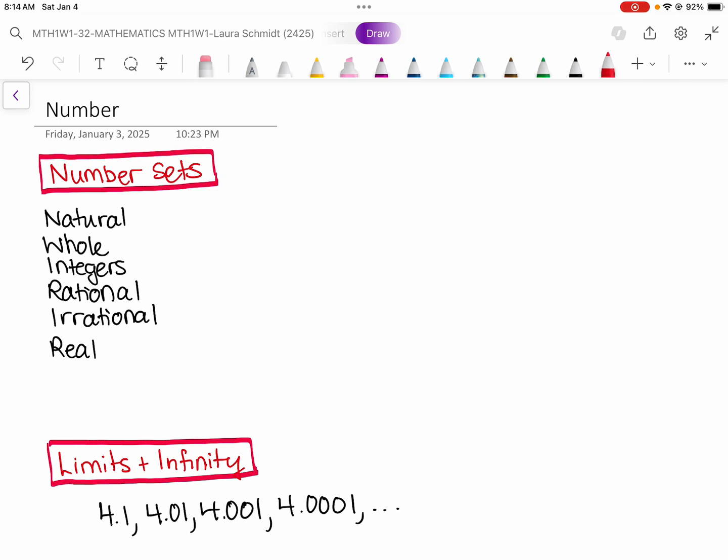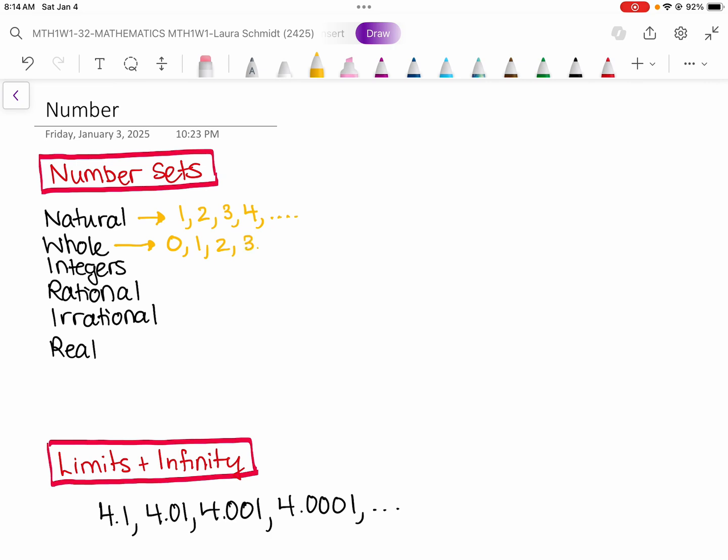Okay, so we started with number sets. So these are just talking about different kinds of numbers. A long time ago, they had these things called natural numbers. Well, we still have them. But it's where 0 wasn't considered a number yet. It wasn't invented. So natural numbers just contain the numbers 1, 2, 3, 4, etc. Only whole numbers, no fractions, no decimals, and no 0.